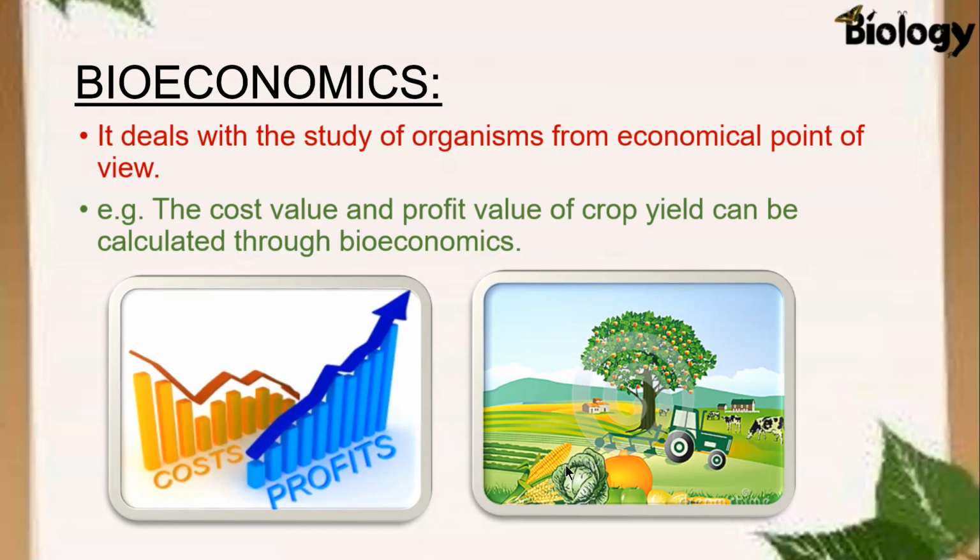It means here you have applied the rules of economics in the living organism. Economics is the production of wealth, and this includes loss and profits. So we can calculate our loss and profit by economics, and then it becomes bioeconomics.